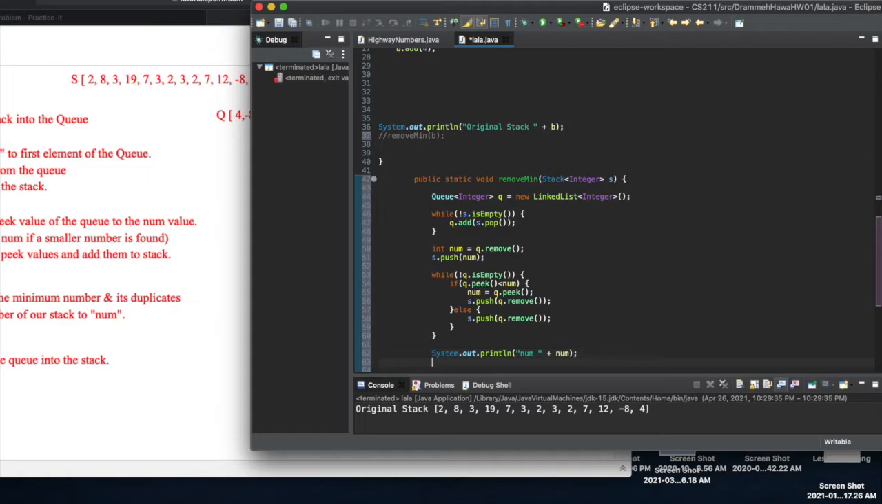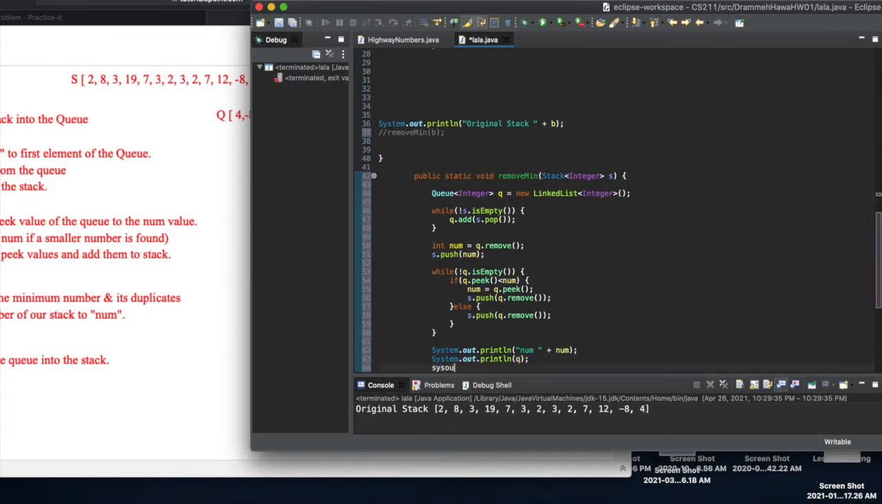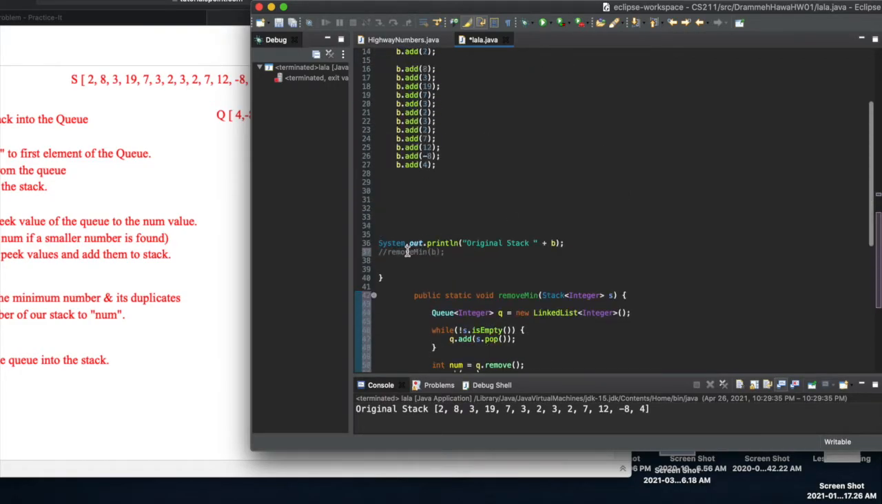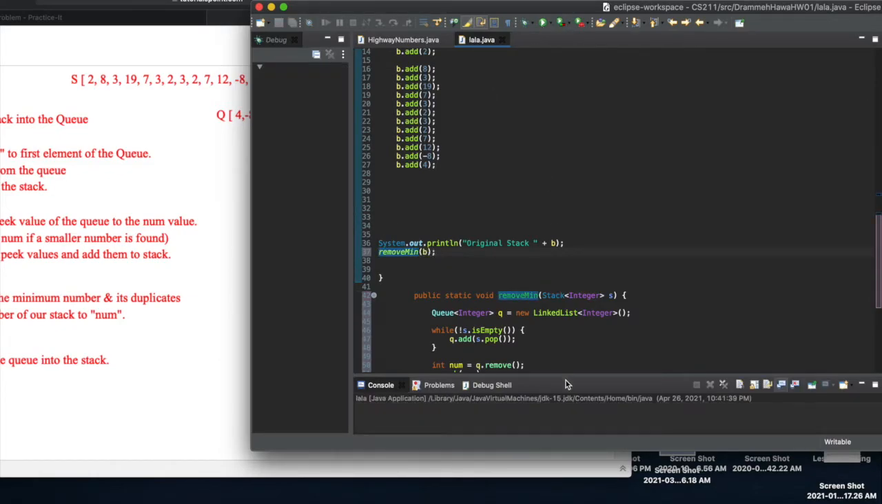It's num. I'm going to print out our queue, and then I'm going to print out our stack. Call it S plus S. And then I'm just going to uncomment this out here and see what happens.